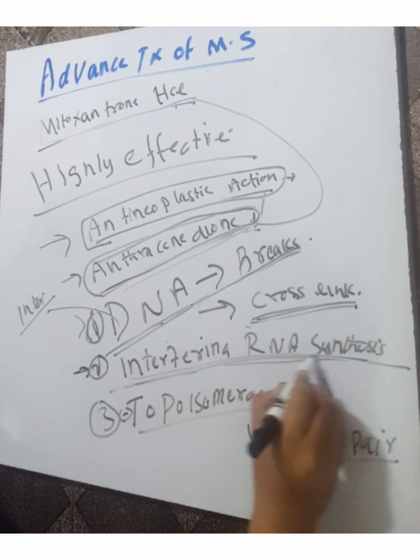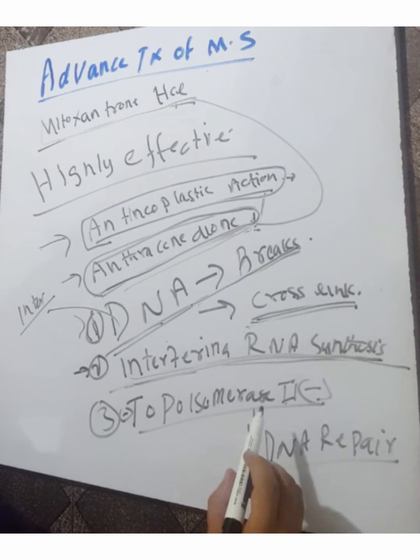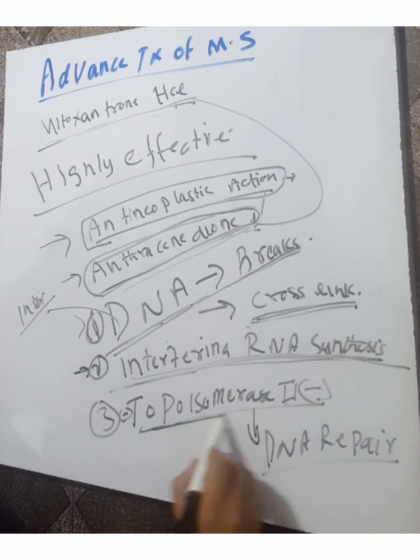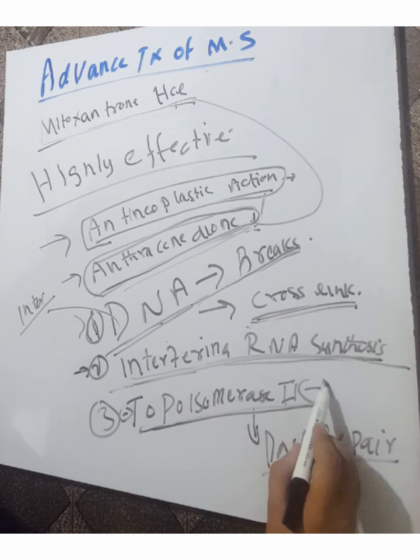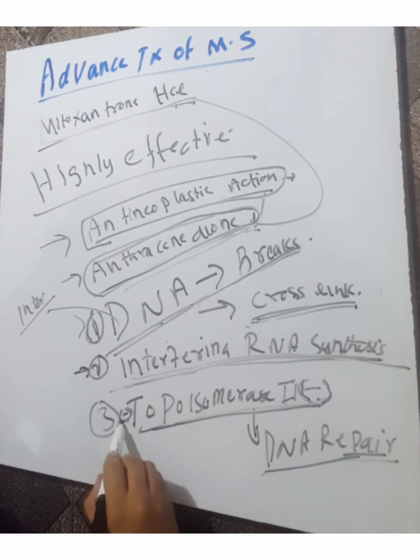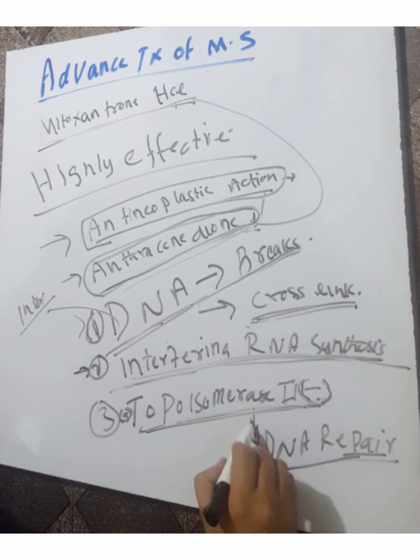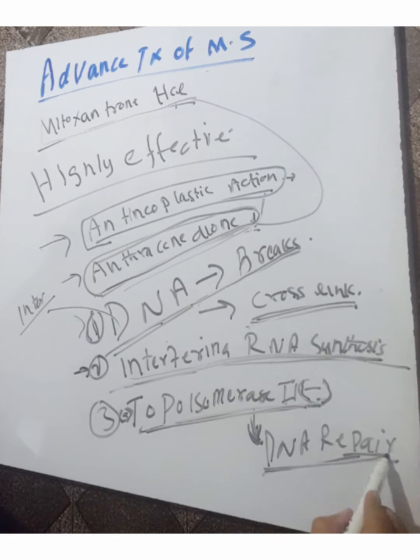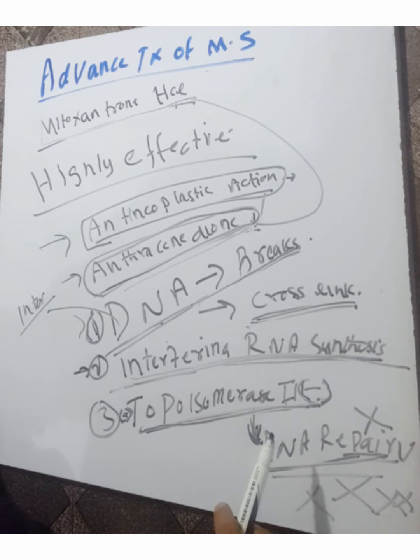It also interferes with RNA synthesis, and it inhibits topoisomerase 2. Topoisomerase 2 is involved in DNA repair. So when topoisomerase 2 is inhibited, no DNA repair occurs, because topoisomerase 2 is involved in the DNA repair.